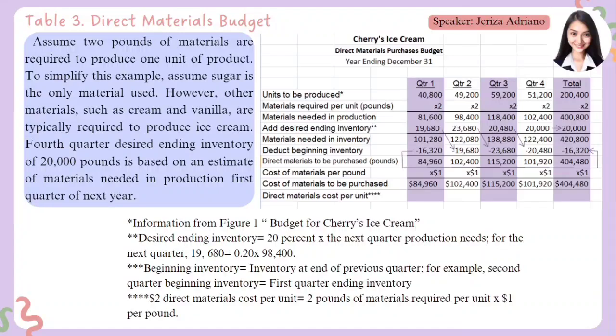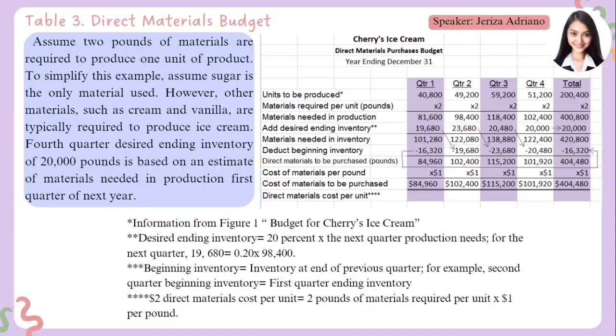So a total here of 101,280, less the beginning inventory of 16,320. We have here the direct materials to be purchased in pounds, which is 84,960.